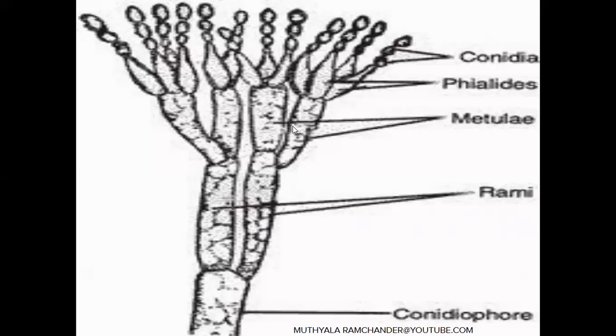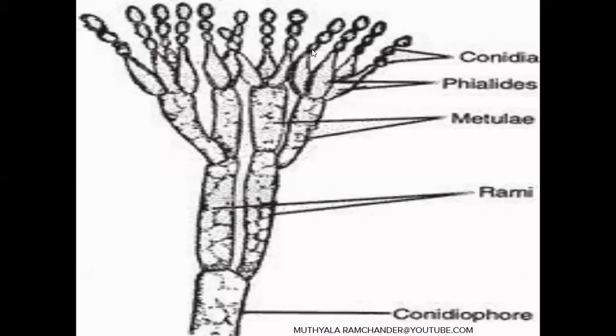The second tier are called metulae. The upper, third tier are called phialides or sterigmata. From these sterigmata, conidia are developed. Finally, this total structure looks like a paintbrush, with a paintbrush handle and paintbrush hair-like structures.